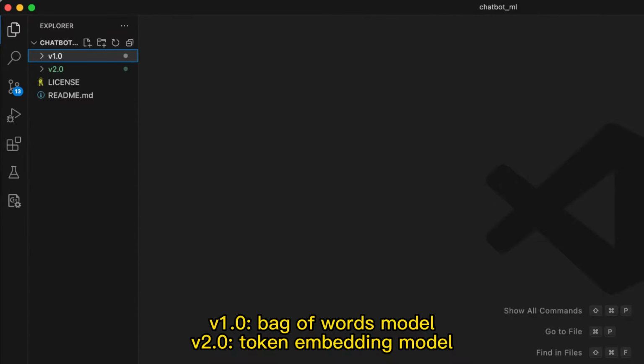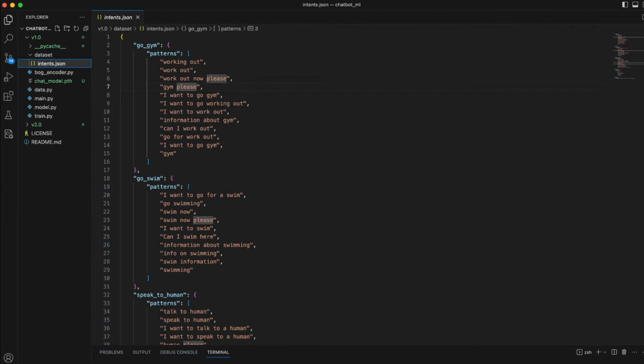After downloading this Git repo, we can open it from Visual Studio. As a quick overview, version 1.0 uses a bag of words model, and version 2.0 uses a token embedding model to do intent recognition. Let's first check out version 1.0. In the dataset folder, intents.json defines the supported intents and their groups of sentence patterns in a JSON structure. For example, here it defines the intents go gym, go swim, speak to human, etc. Under each intent, it contains sentence patterns, similar to what we saw earlier in Botpress.